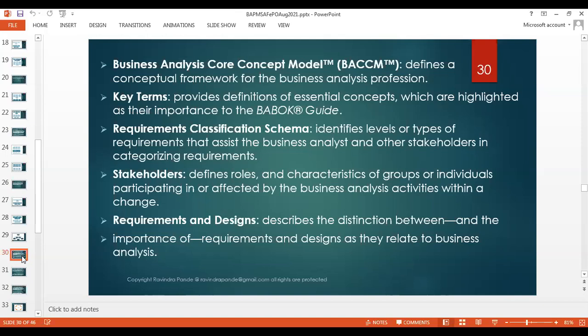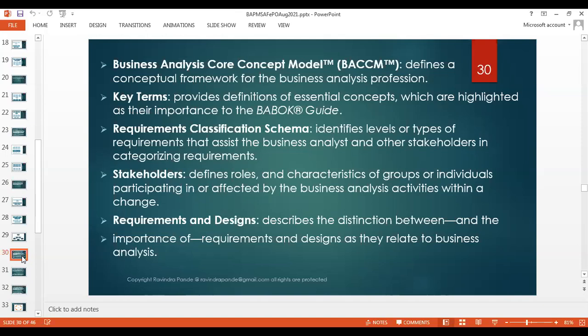Let's try to understand key terms. Now the BA book clearly highlights the importance of key terms, and if you really refer to the BA book about the steps and these things to be covered, what we have depicted in these 6 knowledge areas lets us build a complete, concise business analysis process, right? And to support that, there are certain documents and tools which we're going to learn to make sure you don't miss a requirement. How do you do that? Let's start working on that.